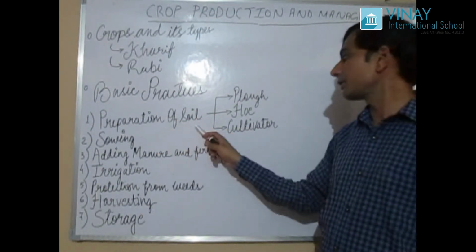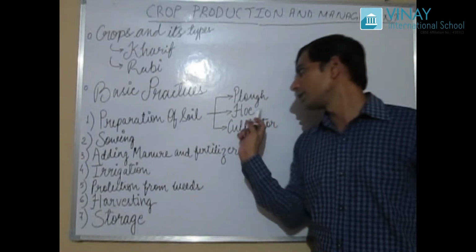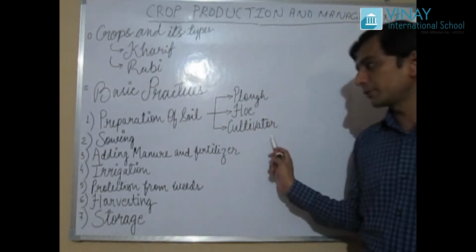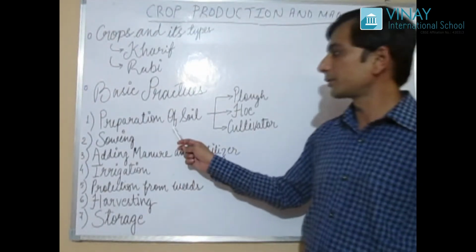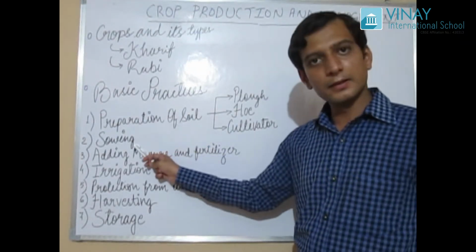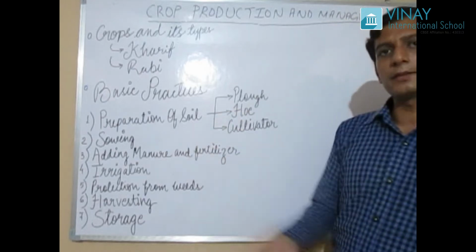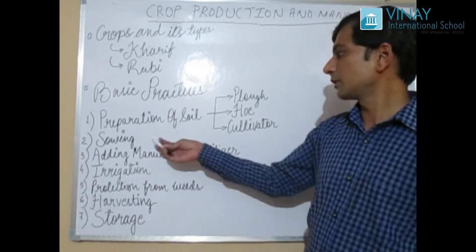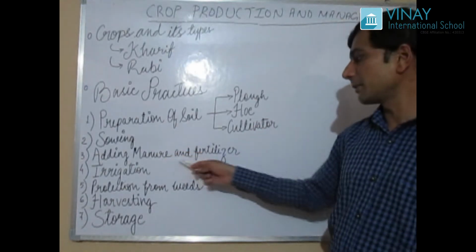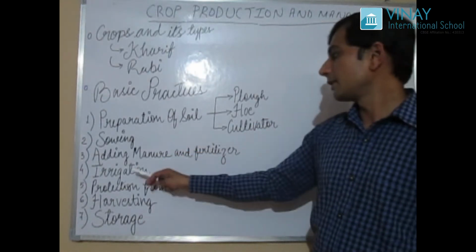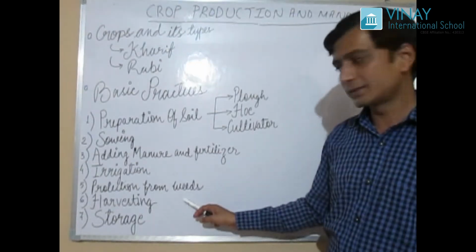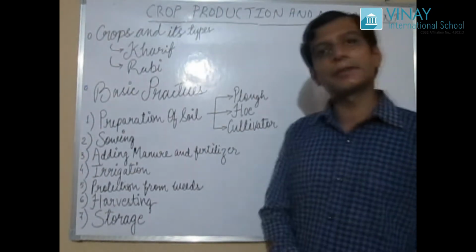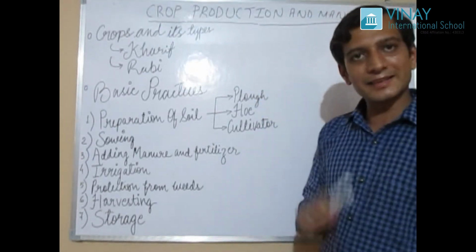In preparation of soil, we are going to see about plow, hoe and cultivator. There are three topics which we are going to cover in this preparation of soil. Next is sowing, which is nothing but the growing of seeds inside the soil. Next is adding manure and fertilizer. Then irrigation, protection from weeds, harvesting and storage. These 7 things we are going to see in this chapter.